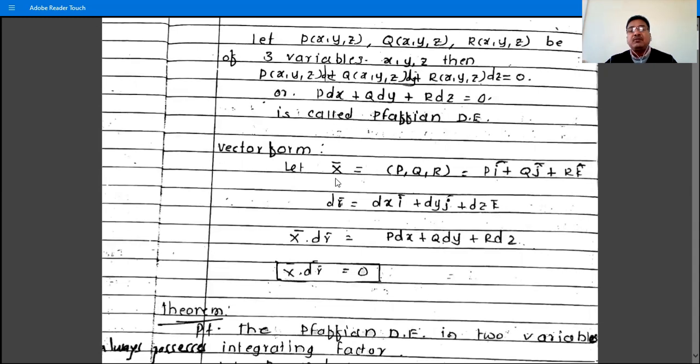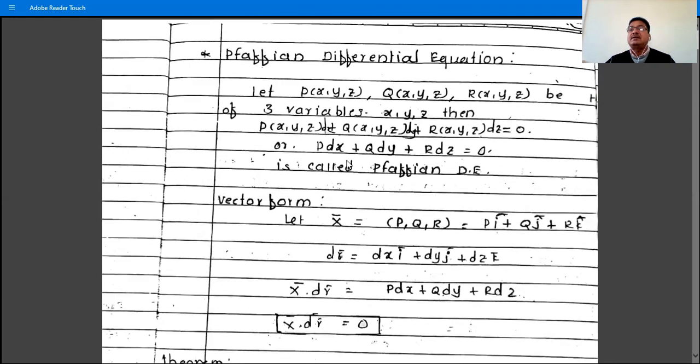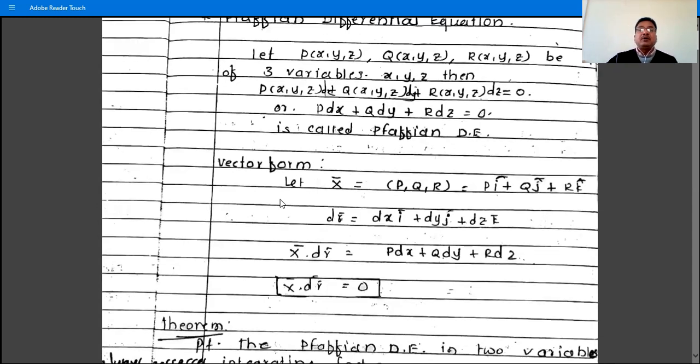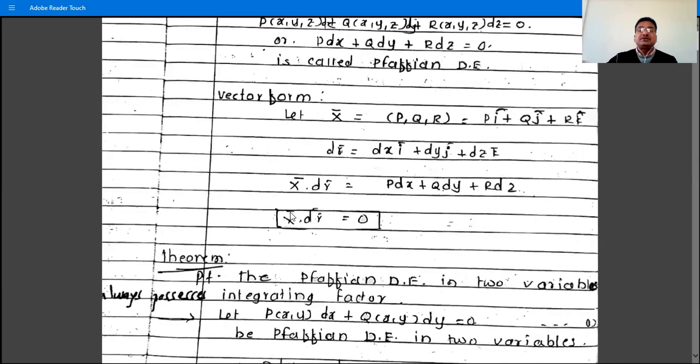Then the vector form of the Pfaffian differential equation. This topic is important as far as the exam is concerned. The definition of the Pfaffian differential equation is important. Its vector form is also important, because there are 2-mark questions on this topic: write the vector form of the Pfaffian differential equation.